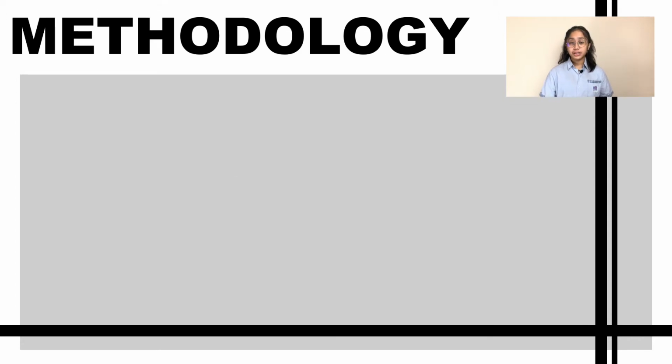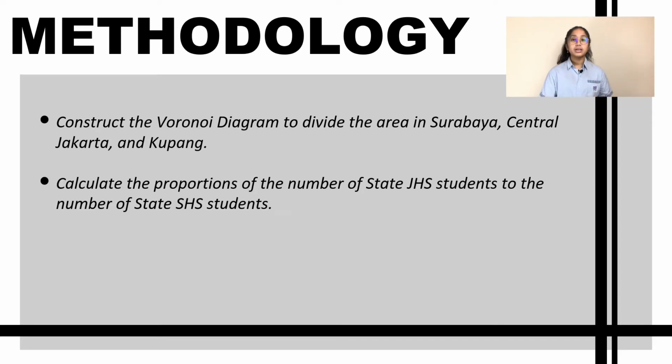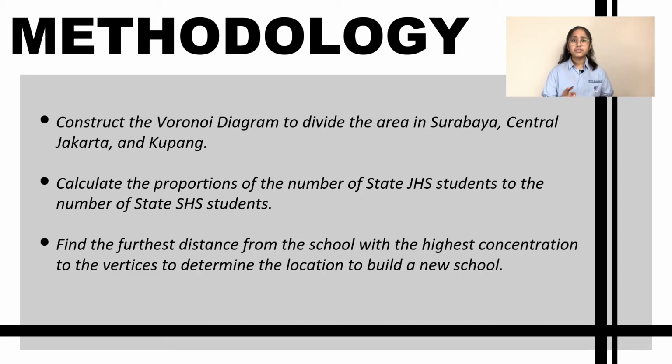There are three main steps in the methodology of this research. First, we want to construct the Voronoi diagram to divide the areas in Surabaya, Central Jakarta, and Kupang. Second, we want to calculate the proportion of the number of state junior high school students to the number of state senior high school students. Third, we want to find the furthest distance from the school with the highest ratio to determine the location to build a new school.